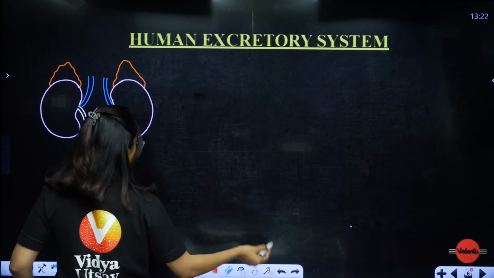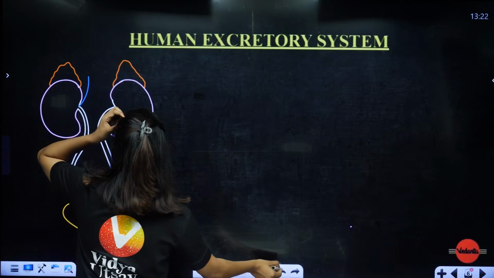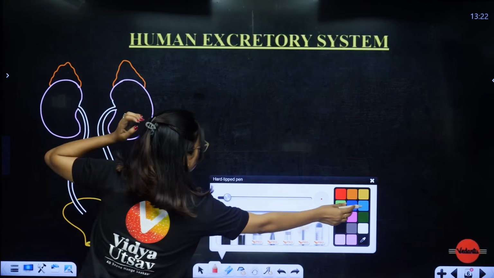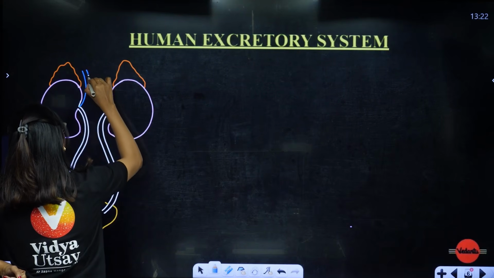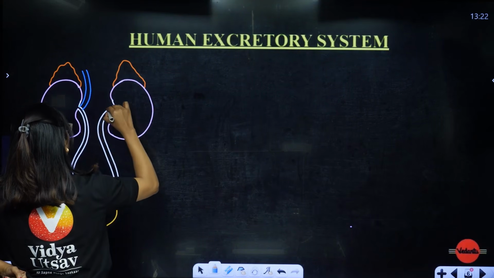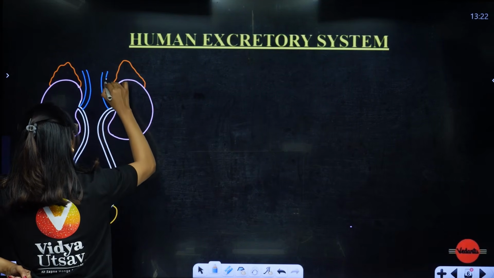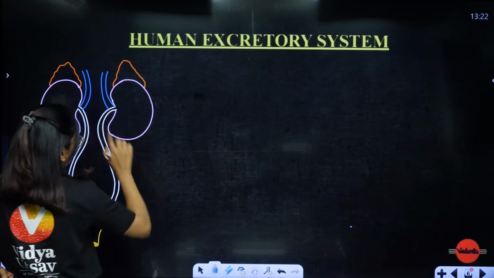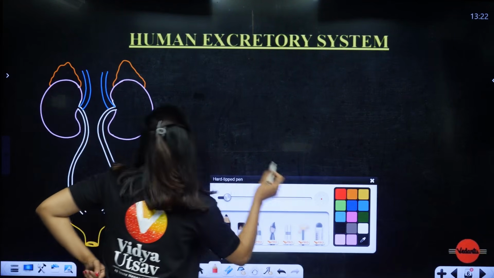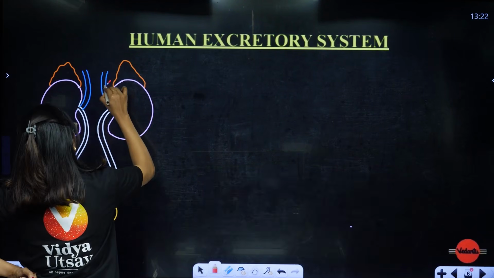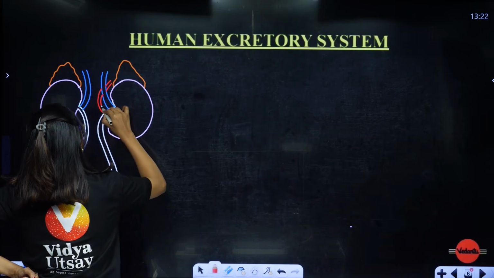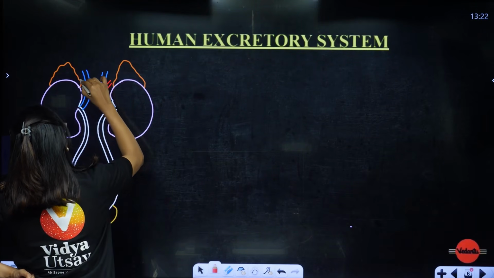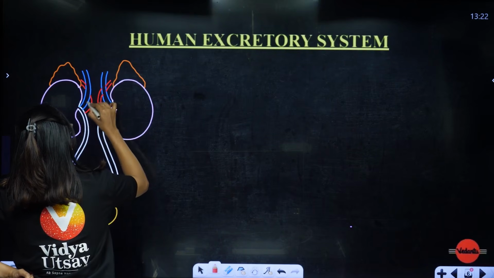Students, it is all opening into the same place where the ureter is coming out. Since I already drew it, I am not able to make the changes, but just understand that it is all coming from the same point.